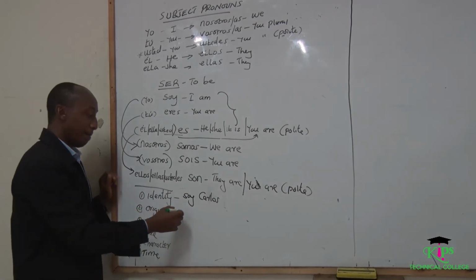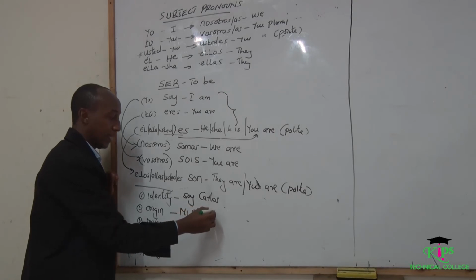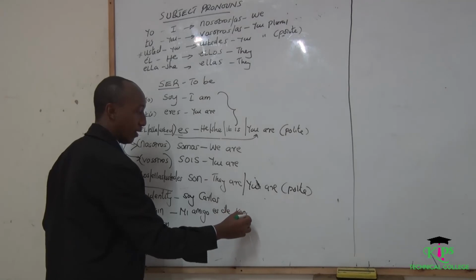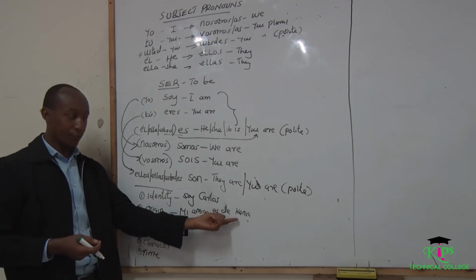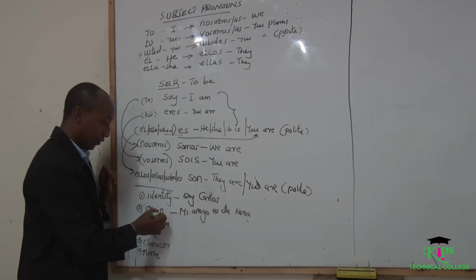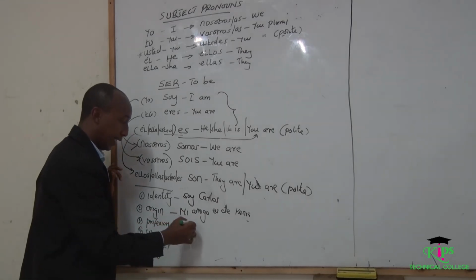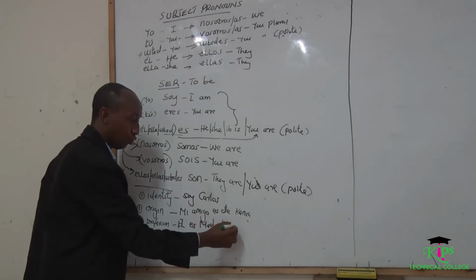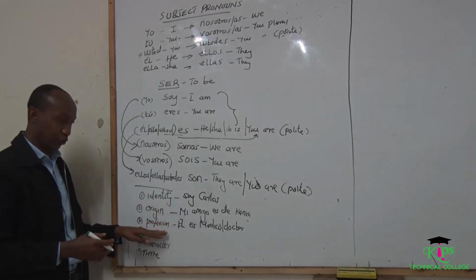Like you can say mi amigo es de Kenya. Mi amigo es de Kenya. My friend is from Kenya. So de means from. In this case, we have origin. Profession. You can say él es médico. In some countries they say doctor, to mean he is a doctor. That is profession.